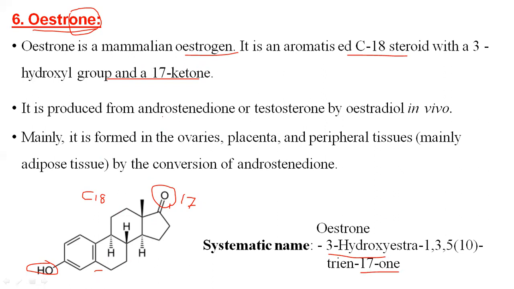This estrogen is produced from androstenedione or testosterone by estradiol in vivo. Mainly it is formed in the ovaries, placenta, and peripheral tissues by the conversion of androstenedione. This is the structure of oestrone, C18 along with the keto group and hydroxy group present in the structure. And this is the IUPAC name for this estrogen.